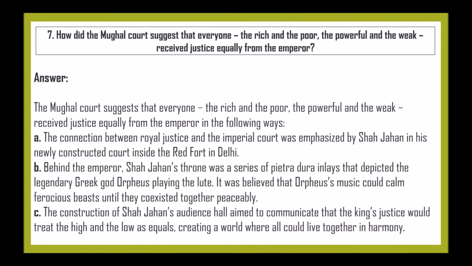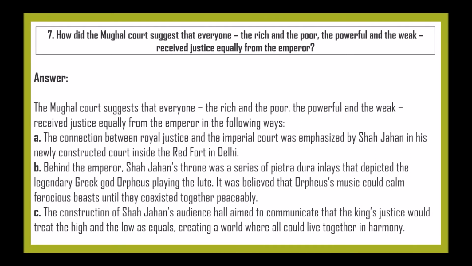How did the Mughal court suggest that everyone, the rich and the poor, the powerful and the weak, received justice equally from the emperor? The connection between royal justice and the imperial court was emphasized by Shah Jahan in his newly constructed court inside the Red Fort in Delhi.